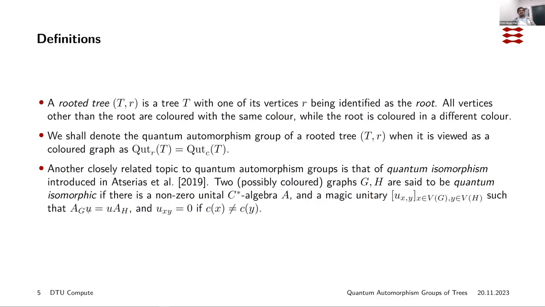and we can again see that this is a non-commutative generalization of the fact that if you have an isomorphism between two graphs, and you express this isomorphism as a permutation matrix, then it conjugates the adjacency matrices of these two graphs. Additionally, you require that u_xy is 0 if c(x) is not equal to c(y). So basically, you're not allowed to send a vertex of one color to a vertex of a different color.